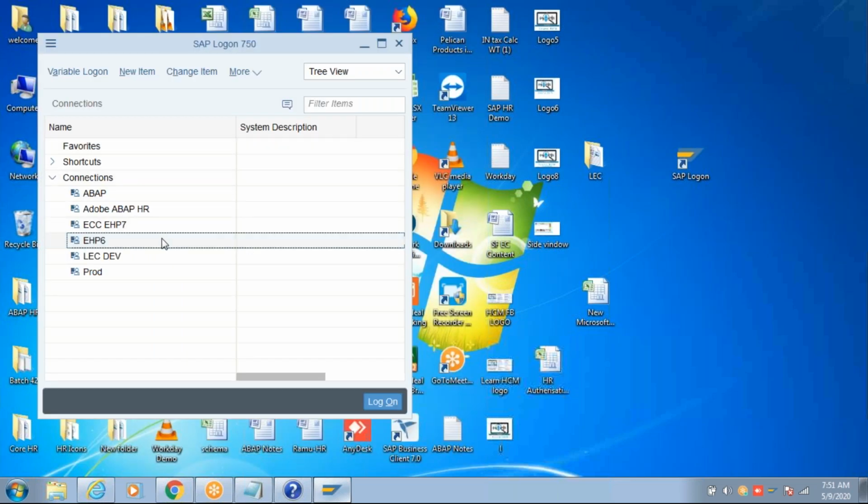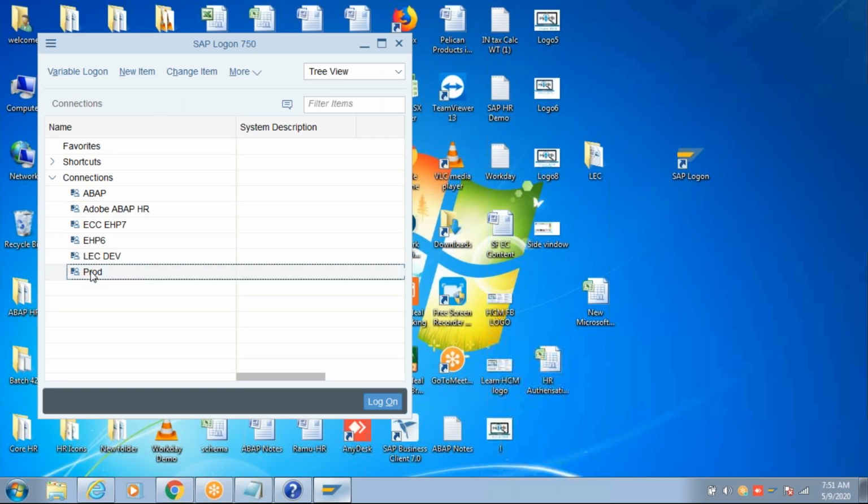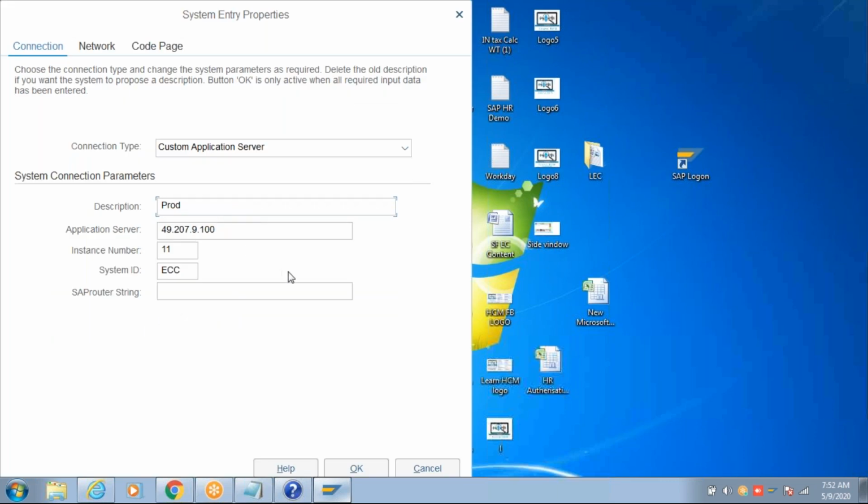For example, this one, or this one. Right click, properties, you see the IP address. This description can be anything of your choice. How you want to identify this, you can maintain its description.